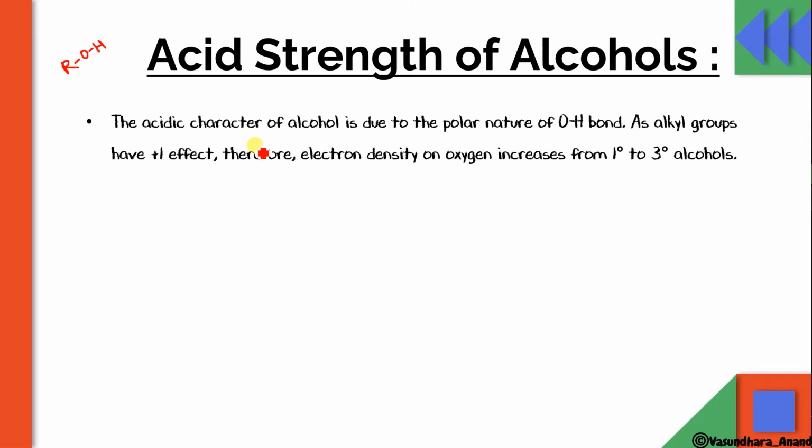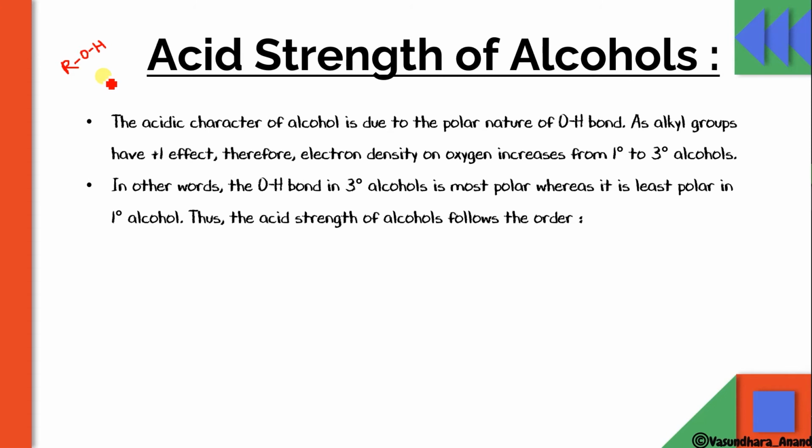So the acidic character of alcohol is due to the polar nature of the OH bond. As alkyl groups have a +I effect, the electron density on oxygen increases from primary to tertiary alcohol. So tertiary alcohol will show the least acidic strength, while primary will show the highest acidic strength.